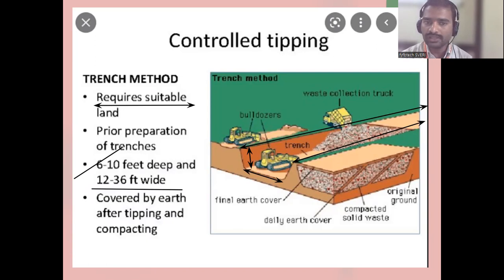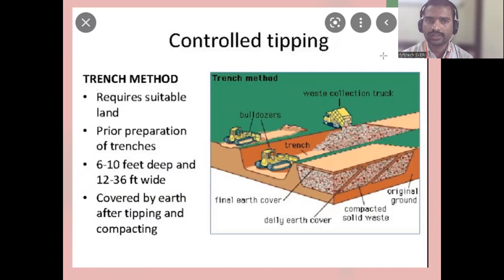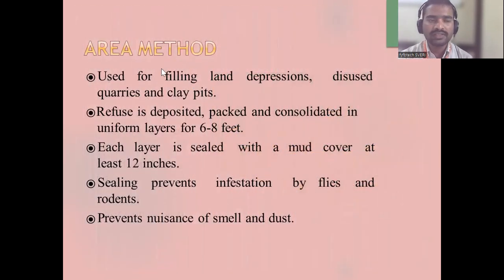So after the soil waste is filled up, whatever soil is there, that soil is put over the waste and they will compact it. Is it clear? Trench method. Yes, sir. Okay. So after knowing the trench, the next step is the area method.